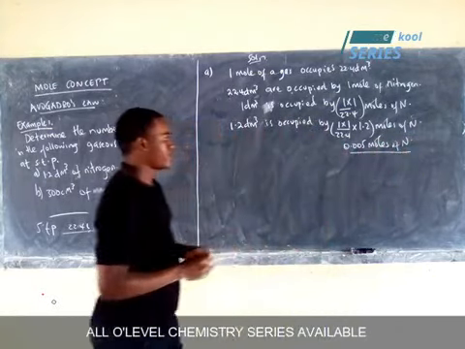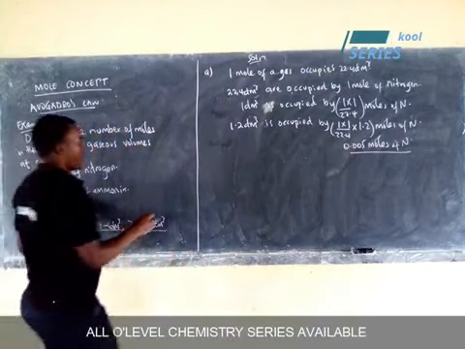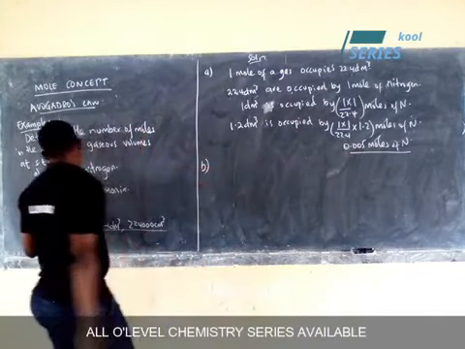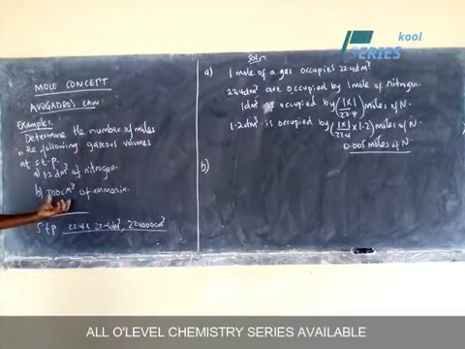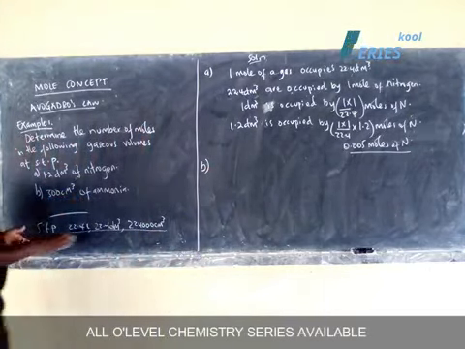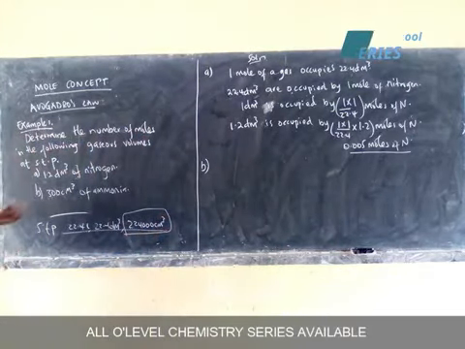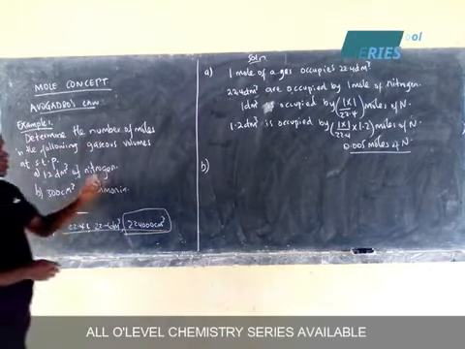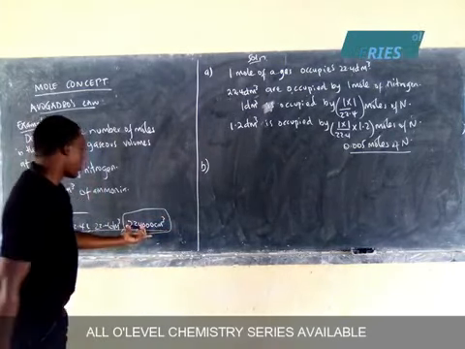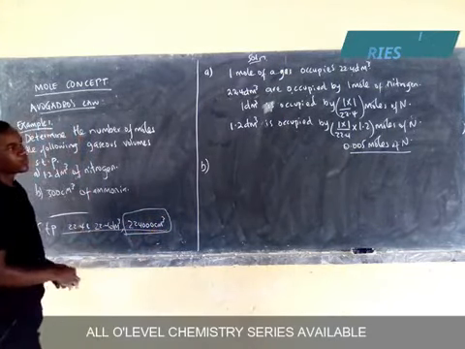That's our final answer. Then part B, they told us 300 cubic centimeters of ammonia. Remember, 1 mole of the gas occupies this. You want to get the number of moles that occupy 300 cubic centimeters of ammonia. So use the same procedure. This time around, we are going to use 22,400 centimeters cubed.